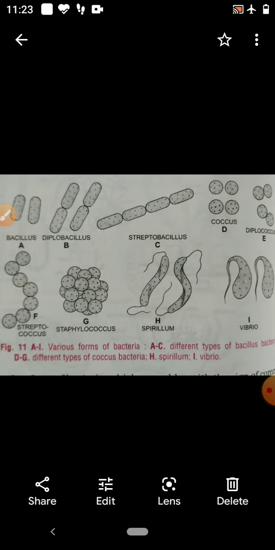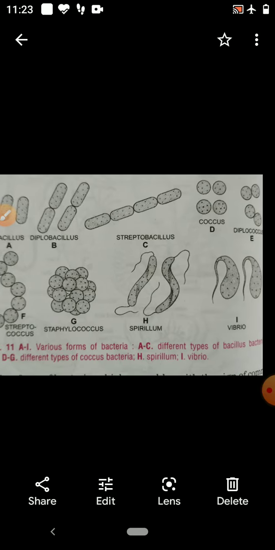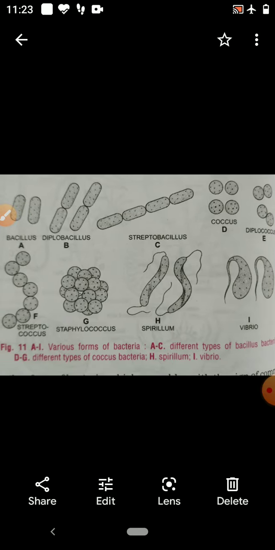Rod-shaped are Microbacillus, Diplobacillus, Streptobacillus, and Staphylobacillus. Helical or spiral are twisted bacteria. Other is comma-shaped, that is Vibrio bacteria.